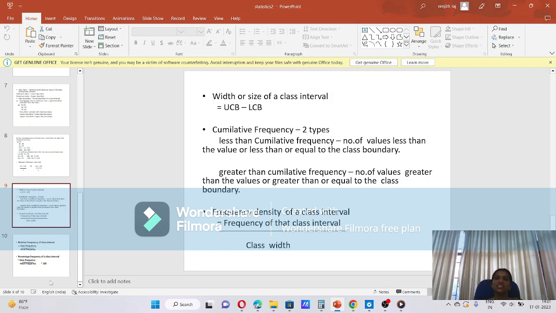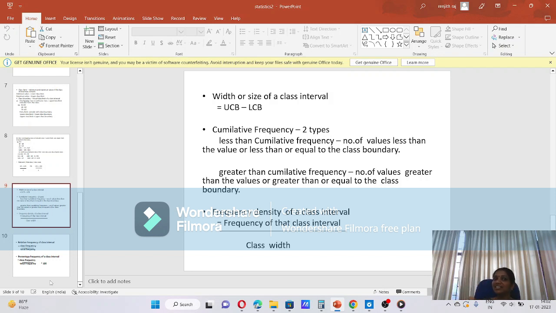Then next, we are going to study cumulative frequency. Do you know what it is? Yes, we are going to discuss cumulative frequencies. There are two types of cumulative frequency: less than cumulative frequency and greater than cumulative frequency. Less than cumulative frequency means the number of values less than or equal to the class boundary.